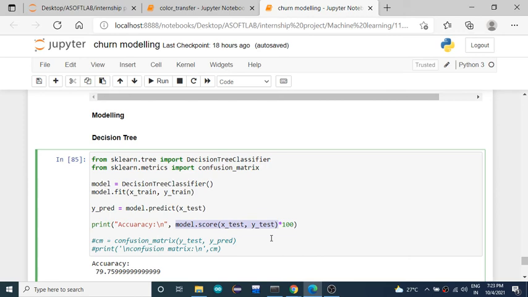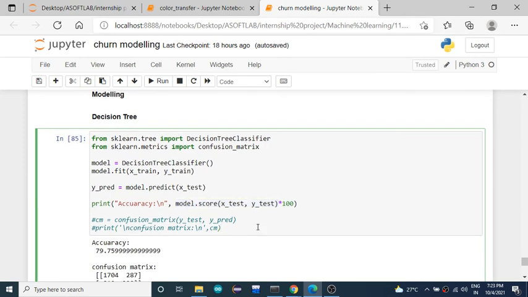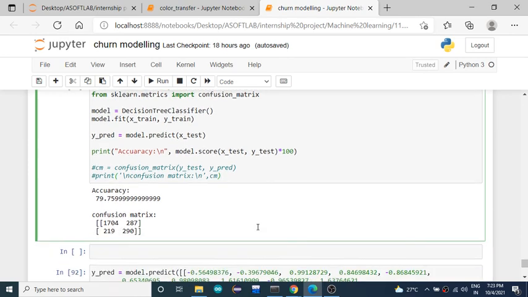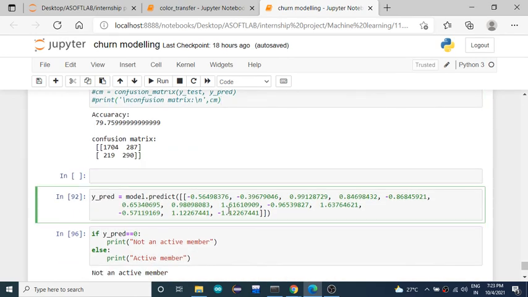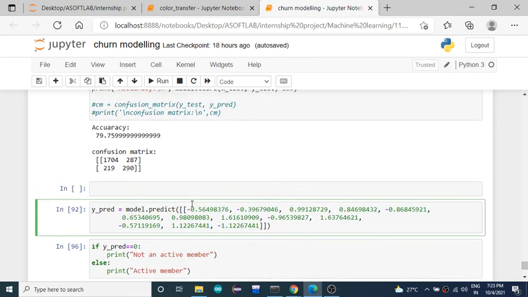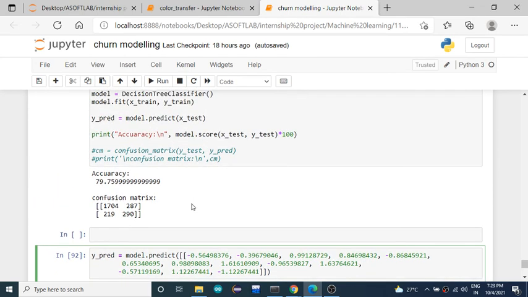Okay, so finally, once you are done with the checking, once you are done with the evaluation of the model, then deploy the model by just using the predict method. Okay, so this is how you're going to solve your problem. So whatever the problem statement may be, you can solve it by using machine learning techniques.